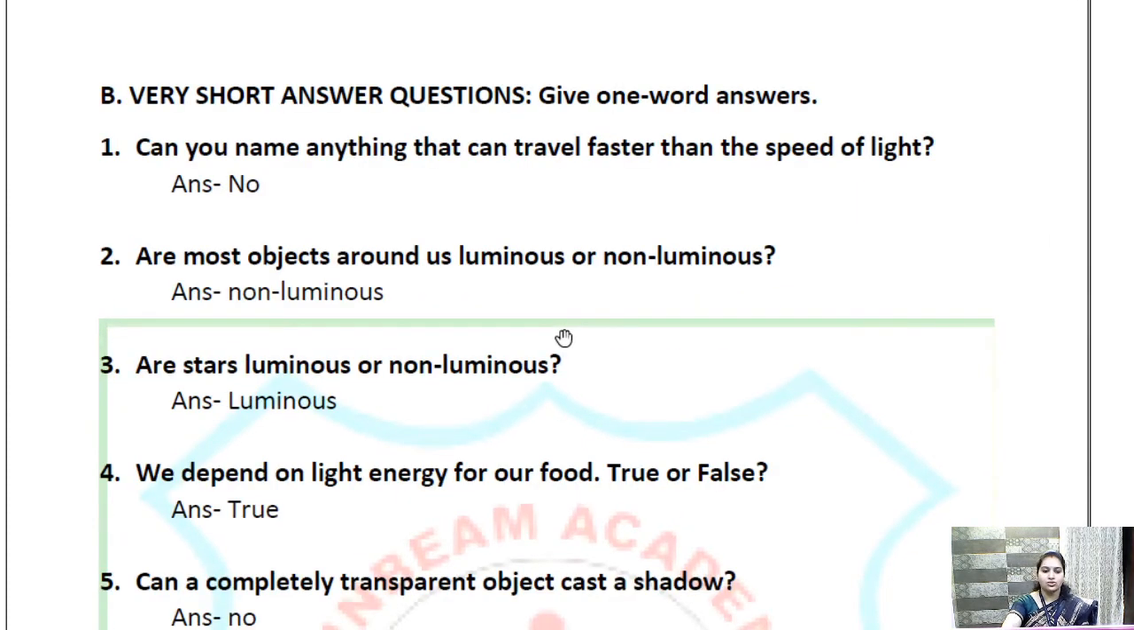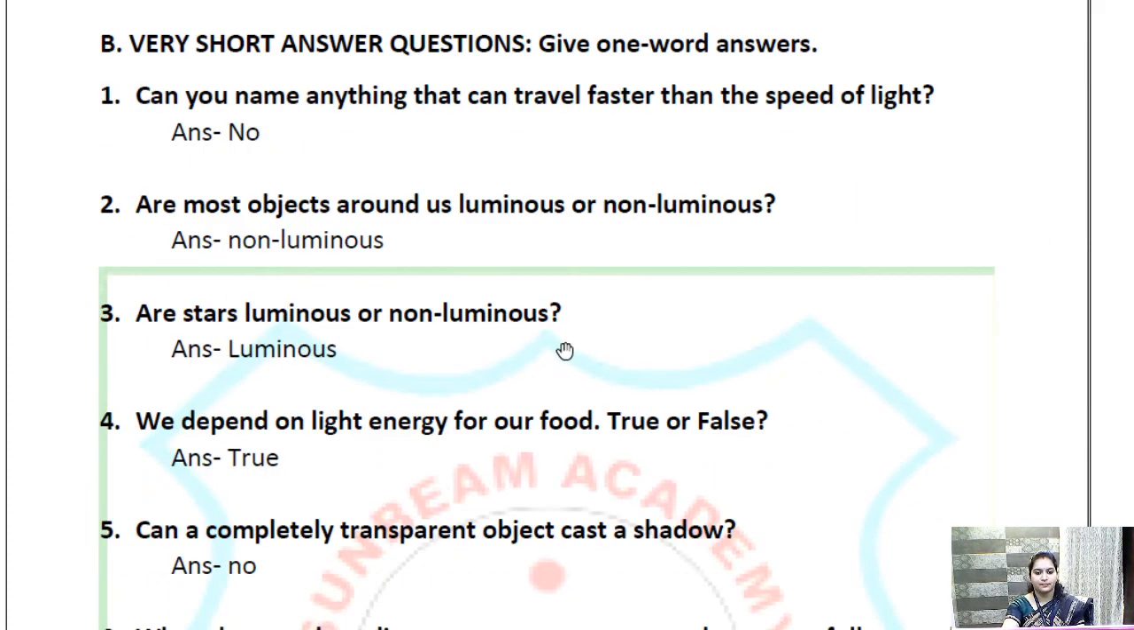Now coming on to very short answer questions. Can you name anything that can travel faster than the speed of light? No, because the speed of light is fastest. Are most objects around us luminous or non-luminous? It is non-luminous. We can see around us. Maximum of the things are non-luminous. Your book, chair, table, anything, whatever you see, even we ourselves are non-luminous.